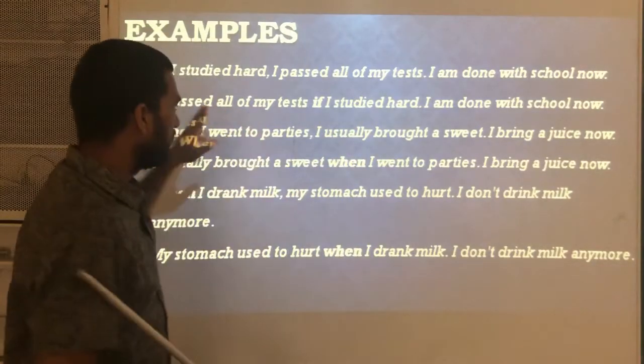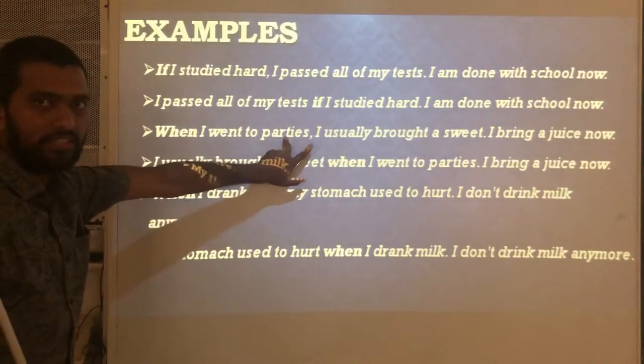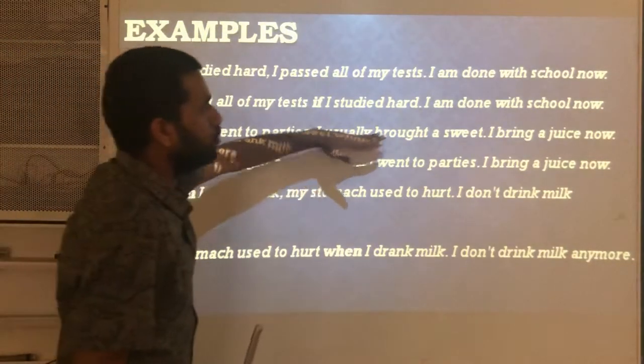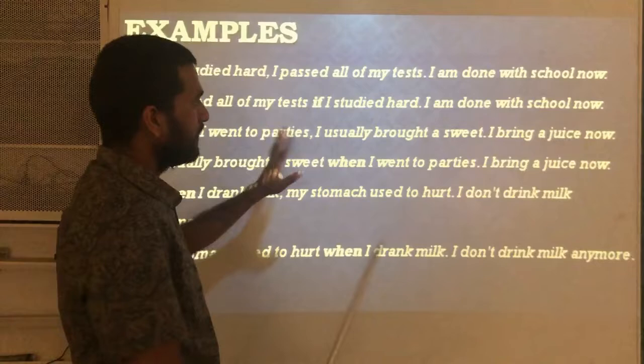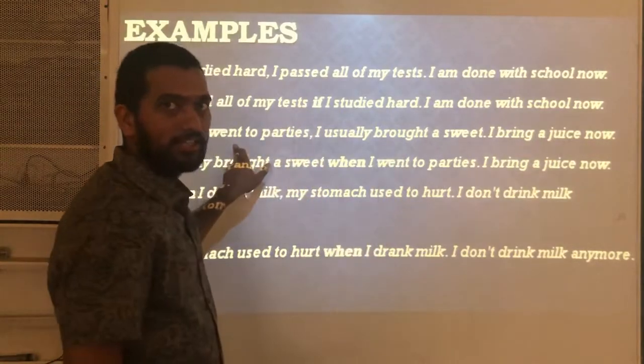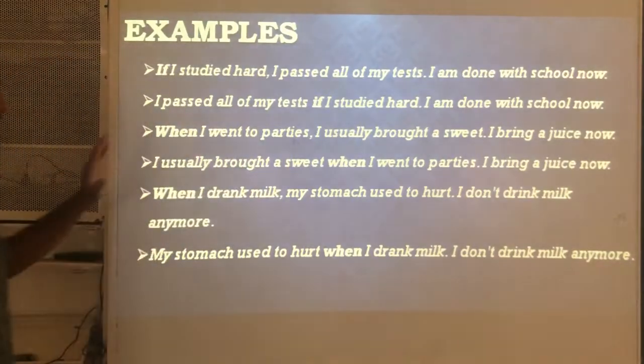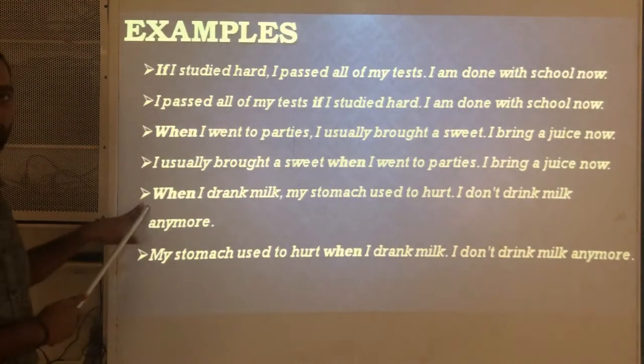Try to understand it. When I went to parties in the past, this action happened in the past. I usually brought a sweet, this was the result of it. But now I bring a juice. Like this. Next, look at the third example.